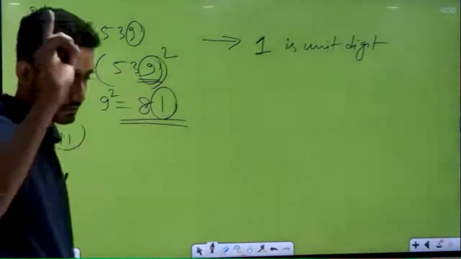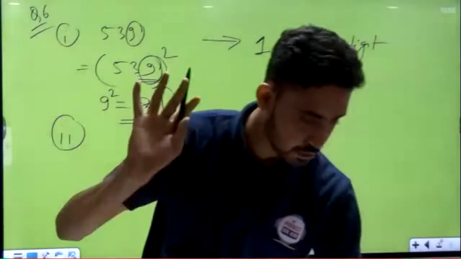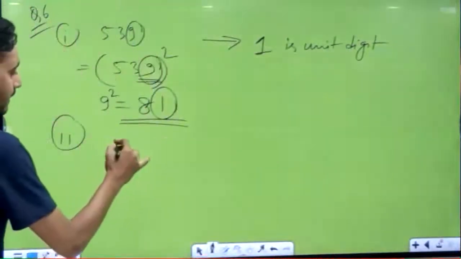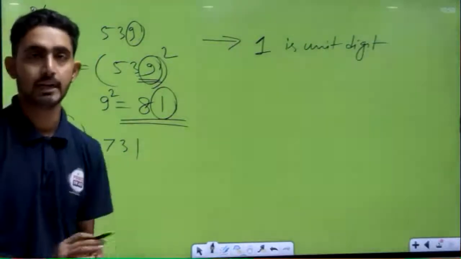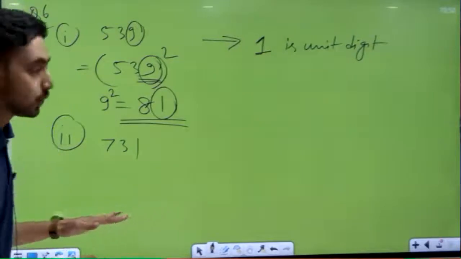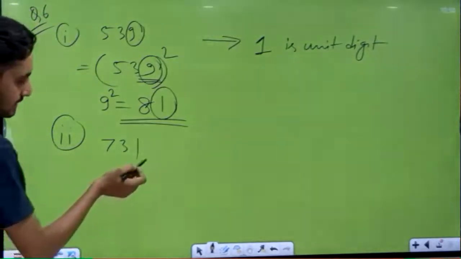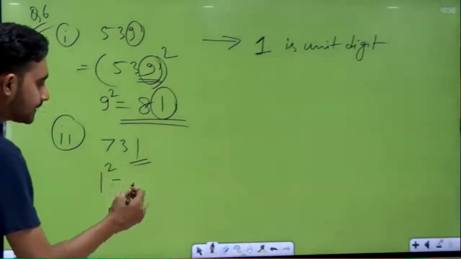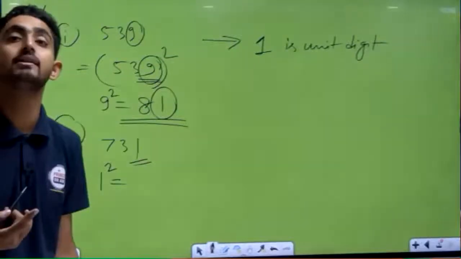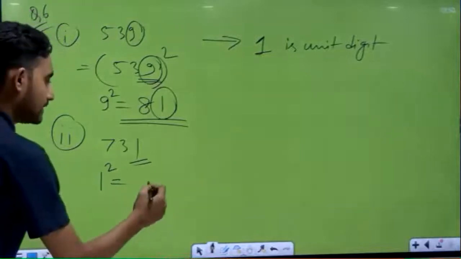Second question, see here, same question, 731. Suppose 731 is there. Now in this 731 what is the unit place digit? This one. Okay. Now 1 squared, how many? What is the value of 1 squared? 1 only. So that is the correct answer.